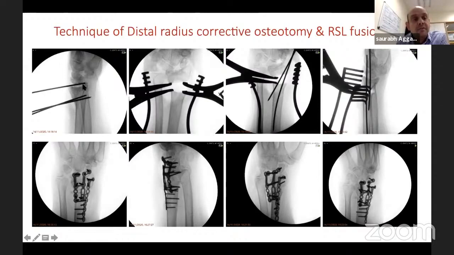So it tells me the deformity is around 15 degrees of dorsal tilt. Then 1 or 2 wires, whatever you prefer, parallel to this wire. These wires have to be proximal to the DRUJ, because when you do your osteotomy, you don't want to go into the sigmoid notch of the radius.